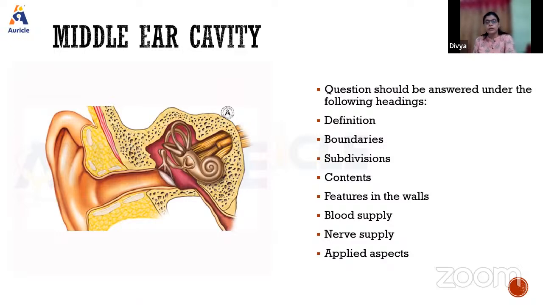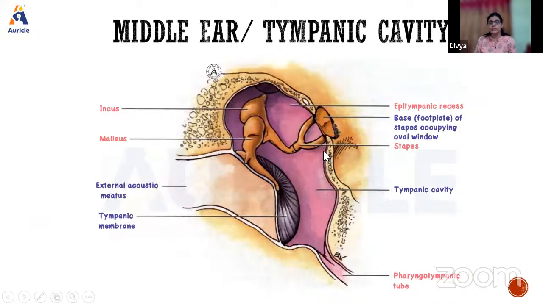So after that, what will you write? It is an air-filled cavity lined by mucous membrane present within the petrous part of temporal bone. This middle ear cavity is sandwiched between the external acoustic meatus, that is the external ear, and the internal ear. Since it is a sandwich kind of thing, it becomes like a red blood cell, like a biconcave disc.